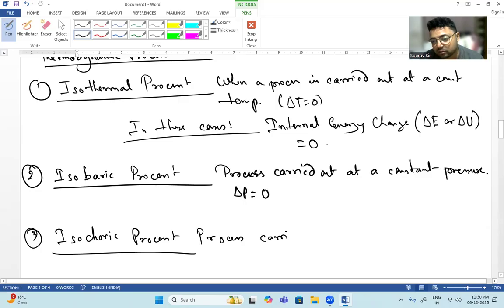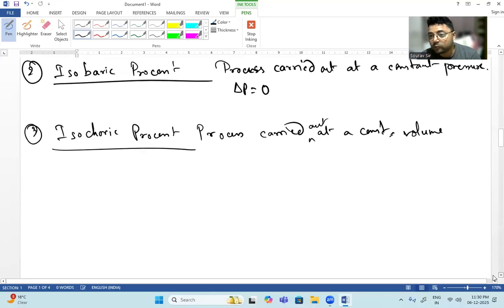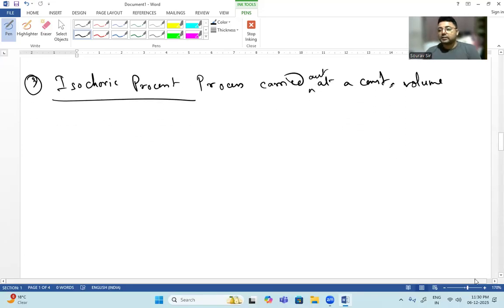Here is a law which is not discussed in our class 10th syllabus, known as Amonton's law, which signifies that pressure is directly proportional to temperature if the volume is kept constant. This is known as Amonton's law.